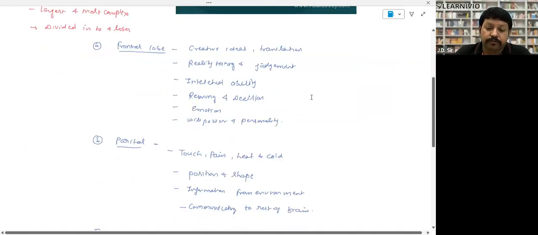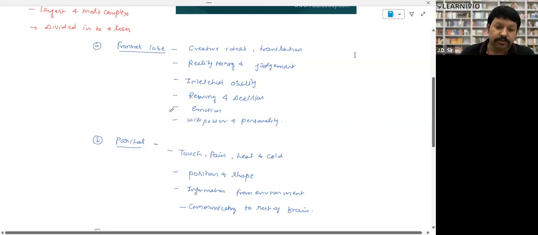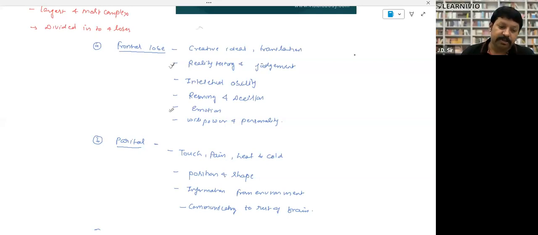Frontal lobe. So the frontal lobe is responsible for creative ideas. Translocation means to move from here to there. Reality testing, whether something is real or fake. Judgment making, intellectual ability, reasoning and decision making. Emotions are controlled by the frontal part. Willpower and personality, right? This question has been asked: emotions are controlled by, right? And this one, reality testing and judgment. These two things have been asked.